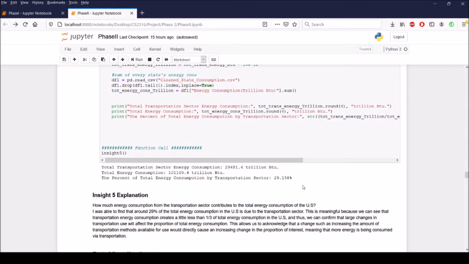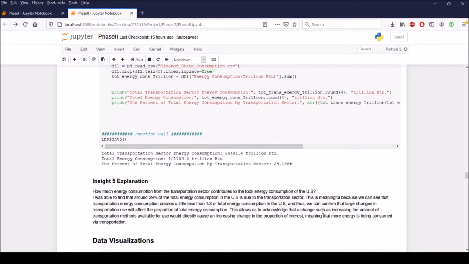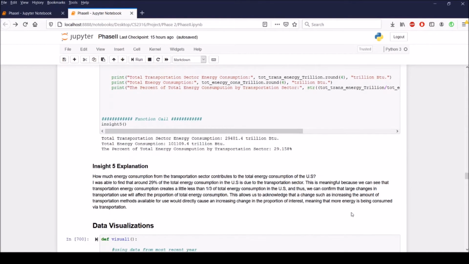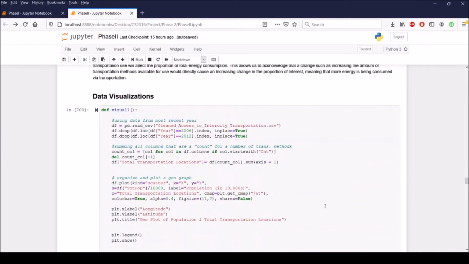And this is meaningful because we can see that it's a little less than 1/3 of the total energy consumption in the US, and from that we can confirm that large changes in transportation use will affect the proportion of total energy consumption. And it allows us to also acknowledge that a change like increasing the amount of transportation methods available for use would directly cause an increasing change in our proportion of interest. So more energy is being used via transportation.